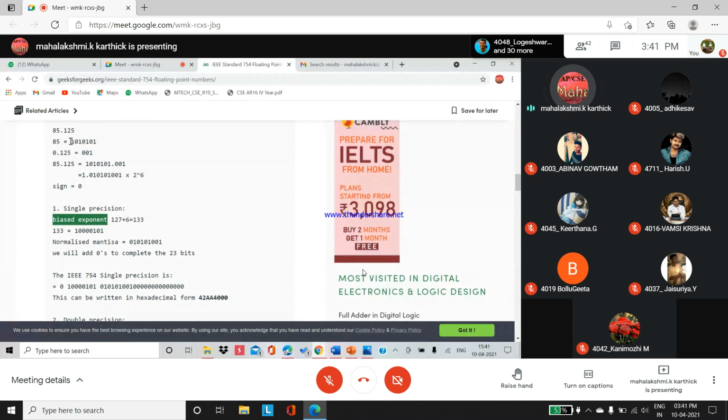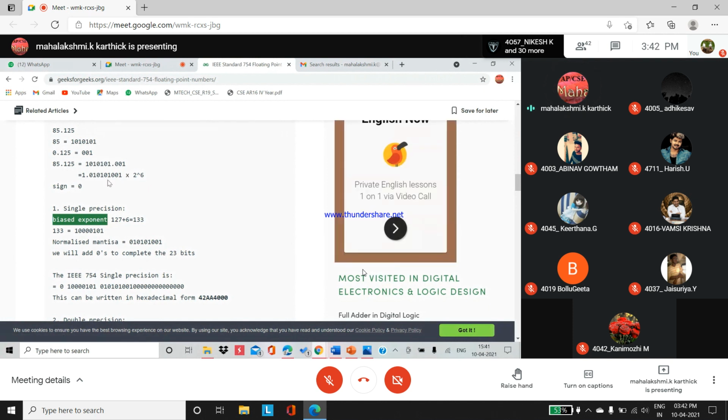Already we have converted all the decimal numbers to binary. So 85 we have converted to binary, 0.125 we have converted, and what have we done? Normalized. We have normalized, converted to scientific notation. In scientific notation the point is just moved. What is scientific notation? Only one digit should be before the binary point. So you have to convert in such a way. 1, 2, 3, 4, 5, 6. So 1 point the value into 2 to the power 6 exponent.